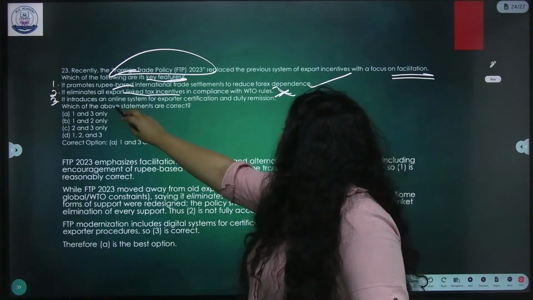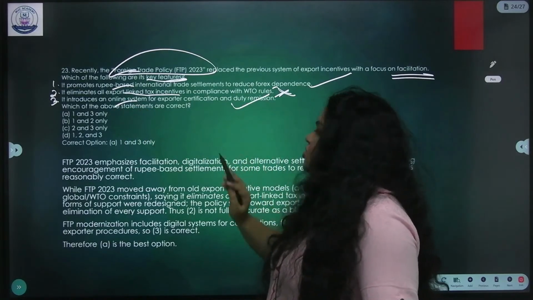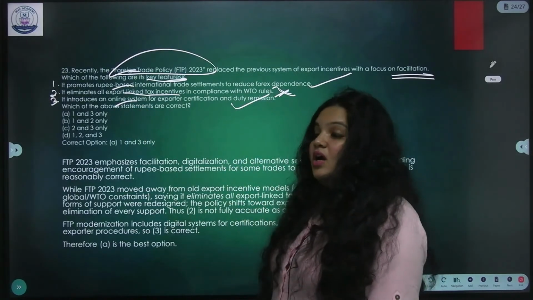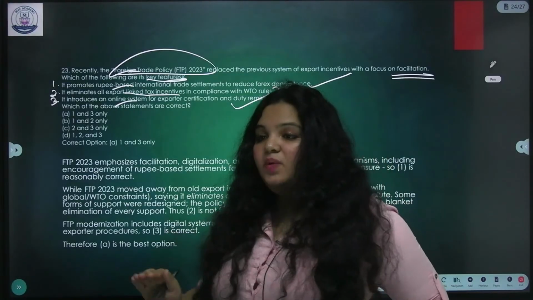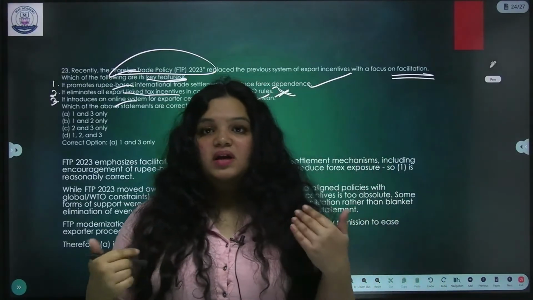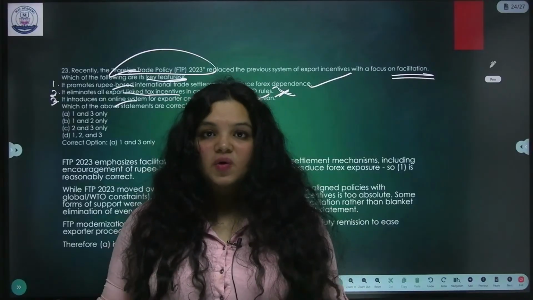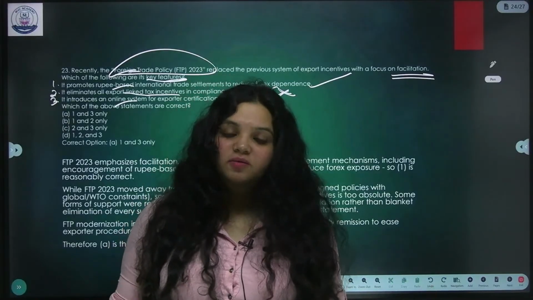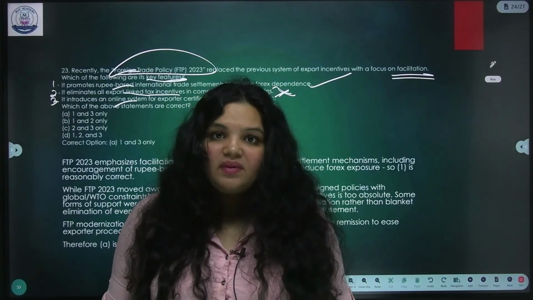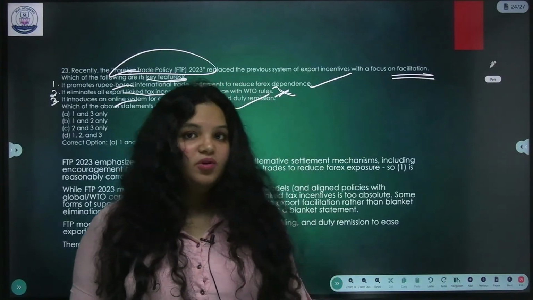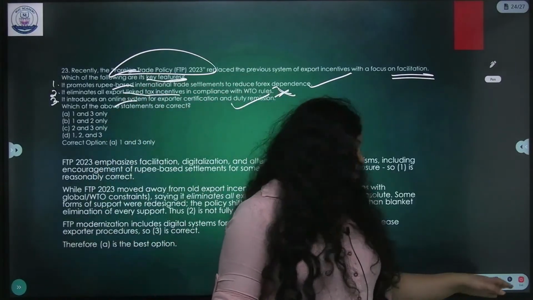Introduced an online system for exporter certificate and duty remission. Correct. So this is a great step. Now it will even allow you, sitting in your home, to produce some goods, and it will allow you to trade. That's how important it is. It will reduce the corruption in the system also.